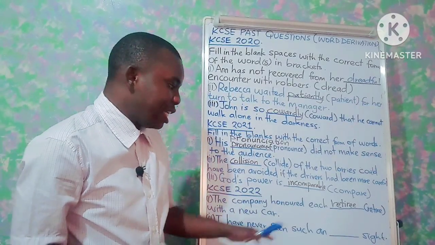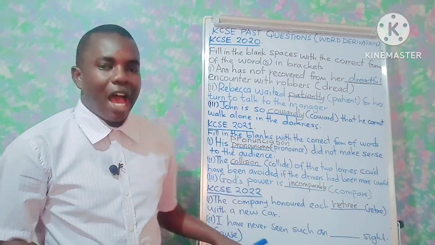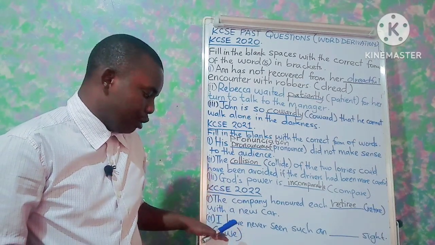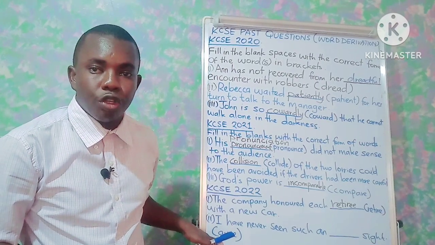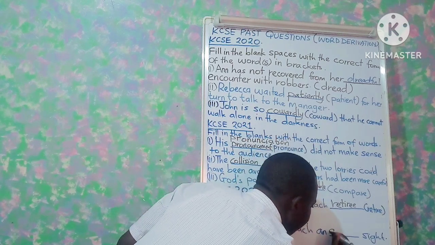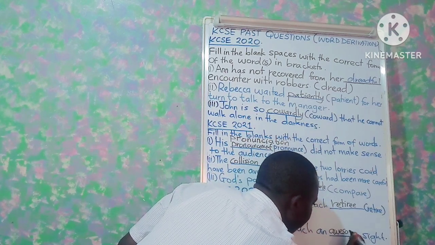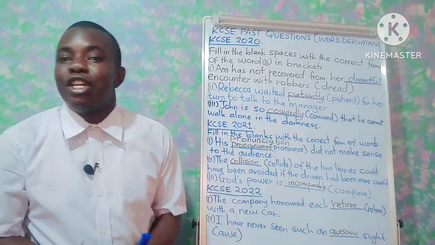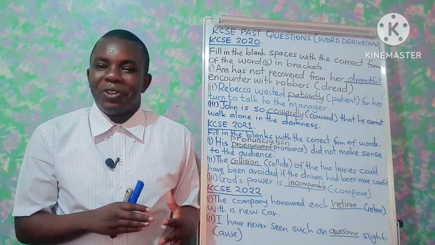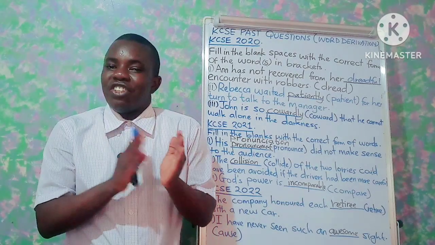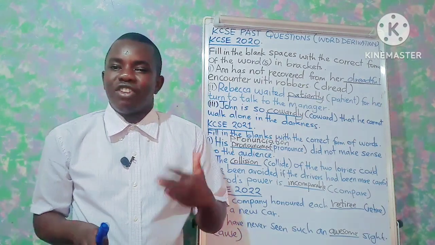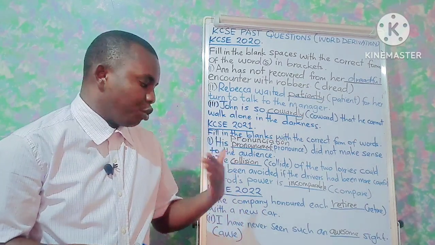Lastly, I have never seen such an dash sight, in brackets, awe. An adjective that is formed from awe. So we say I've never seen such an awesome sight. Someone can be tempted to say awful, but I want you to understand that awful is not a derivation from awe. So we say, I've never seen such an awesome sight.